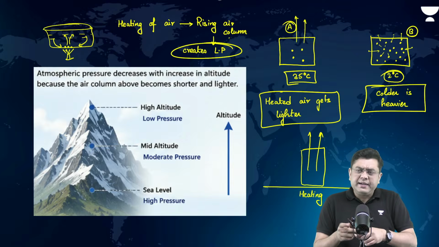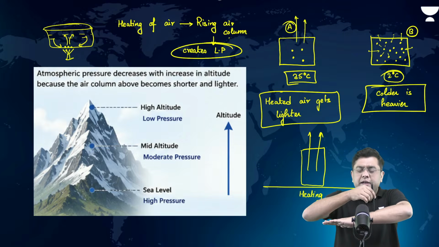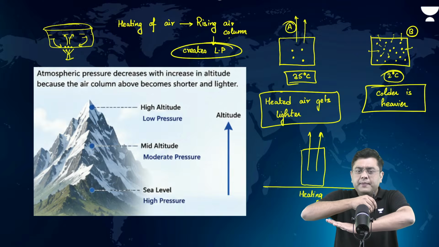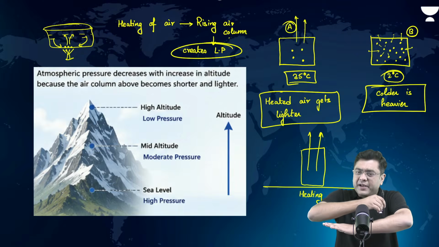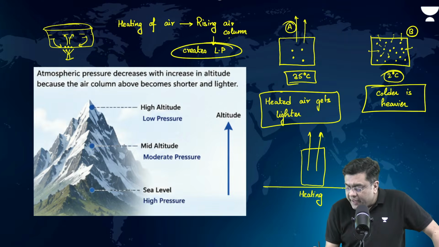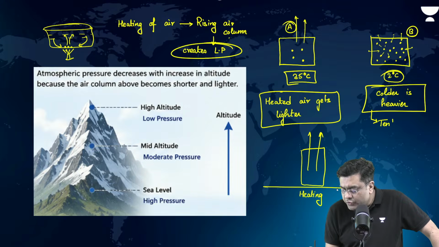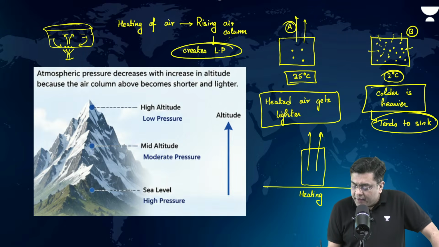Okay? Correct, Aditya. So, for example, this was the air. Now, more particles have come here. That means what? It will increase the pressure, right? So, colder air is heavier, it tends to sink. Anything which is heavier tends to sink. And whenever it sinks, it will create high pressure.